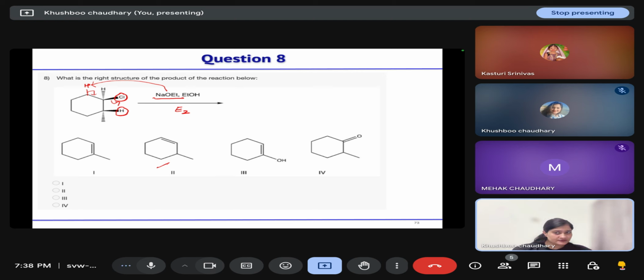Is this clear? Can you repeat once again? Yeah. I'm telling you that this is the cyclic structure. After inversion also, this H and Cl will be cis to each other. They will not come anti-periplanar in any condition. This one and this one. But one more hydrogen is there that can be anti to chloride, that is adjacent to this carbon. So elimination will take place from the less hindered side and not from this hydrogen that is cis to the chloride, because in E2 elimination, anti-periplanar arrangement is necessary.